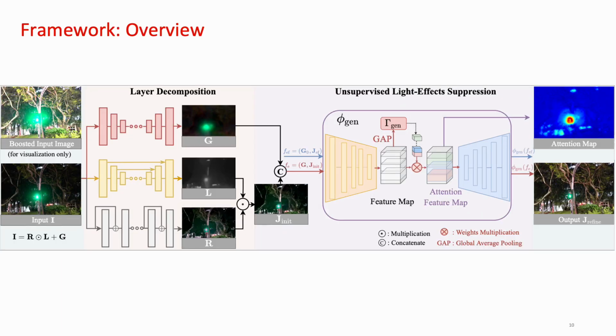Then, I will introduce the framework and losses. Let's look at our framework. The input night image goes into the decomposition module. Our decomposition goal is to obtain a background scene that is free from light effects. That is to say, we want to estimate the initial background scene G_INIT. Then, we input G_INIT into our light effects suppression network to obtain our final output D_REFINE.